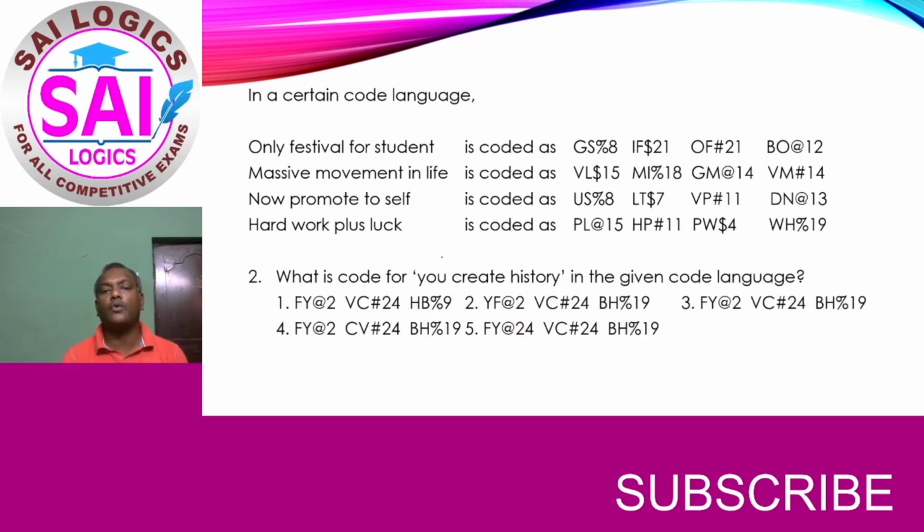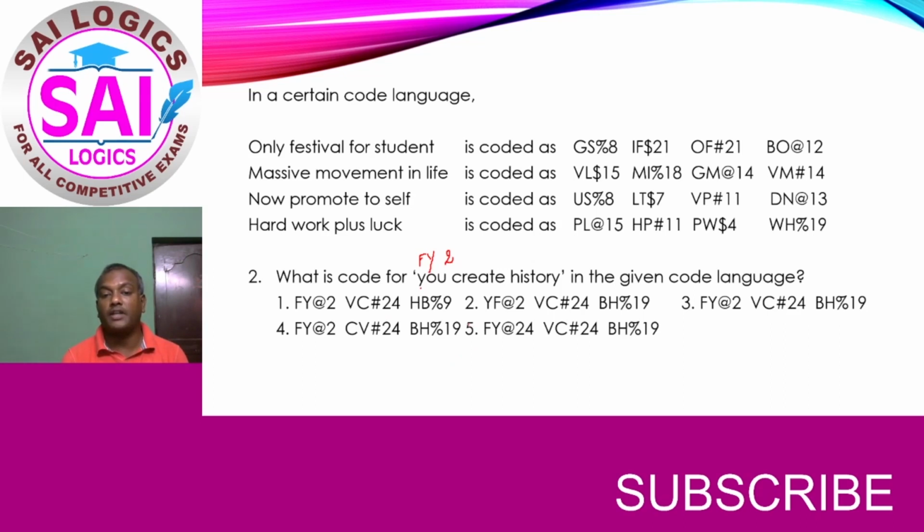Now what is the code for U create history? U means the last letter pair shall be the first letter, U's pair is F, and the first letter is to be the second letter, Fy, and the pair value of the first letter is 2, so Fy2 shall be the answer.